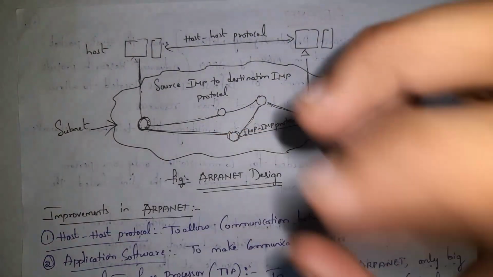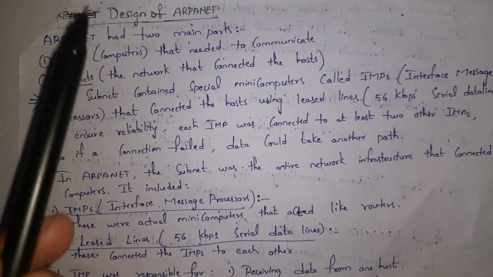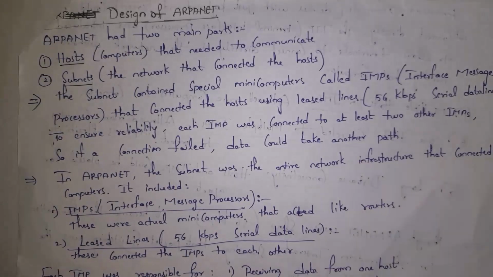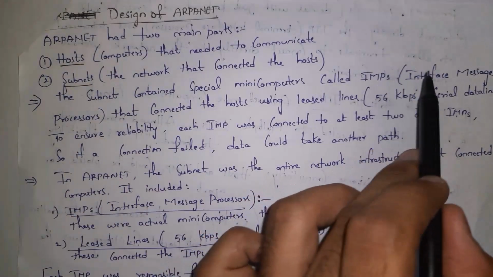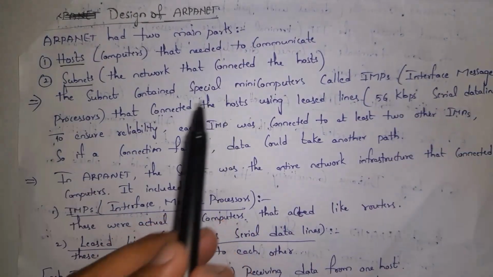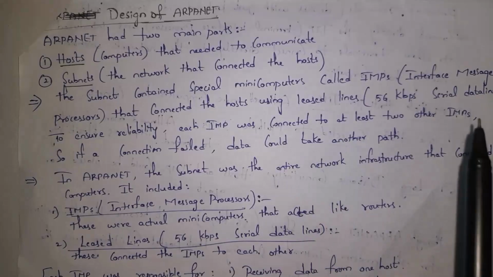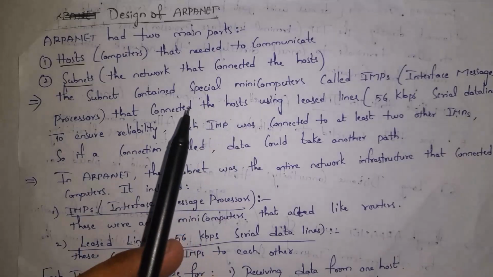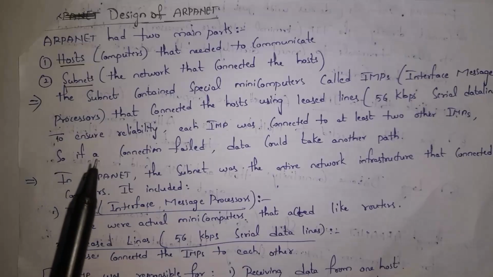This is ARPANET architecture. ARPANET has two main parts. One is hosts, they are the computers that need to communicate, and second one is subnets. Subnet is the network that will connect to host devices. Subnet contains special mini computers called IMPs, where IMP stands for Interface Message Processors. They will connect to host devices using laser lines. Guys, in this, data transfer speed is 56 kb per second, and this IMP device is also connected to various other IMP devices. So even if there is any connection failure, data will simply take another path.